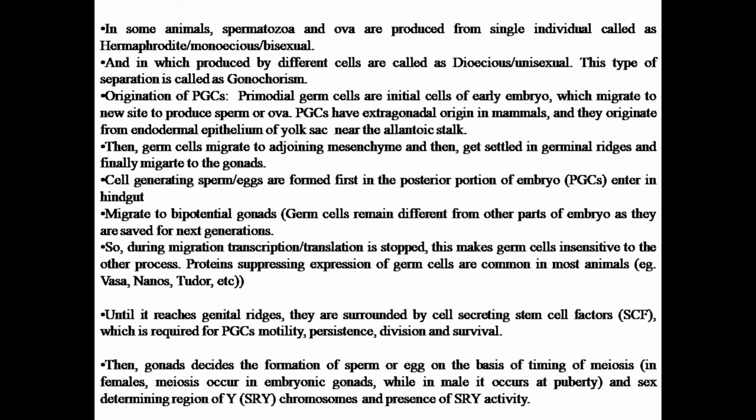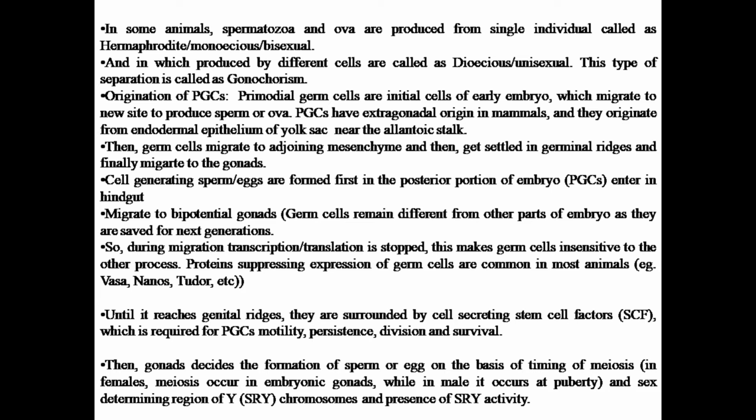They originate from the endodermal epithelium of the yolk sac, which is present near the allantoic stalk. After migration, they reach the germinal epithelium or germinal ridges and get deposited there, and finally migrate to the gonads. After migration, they get saved for the next generation.